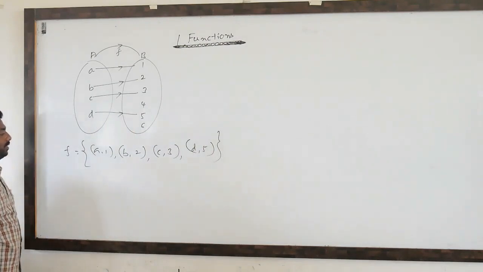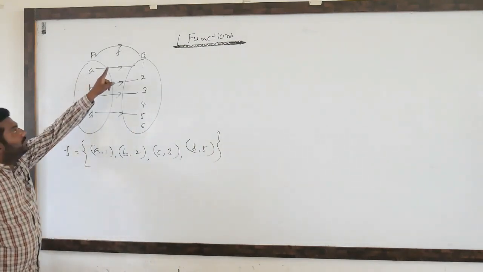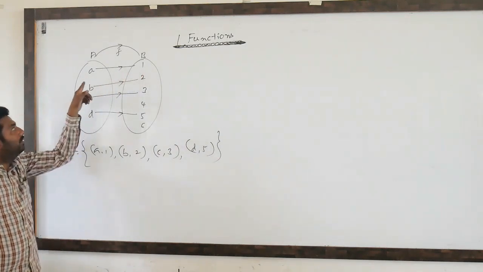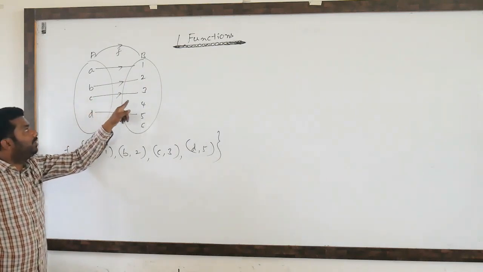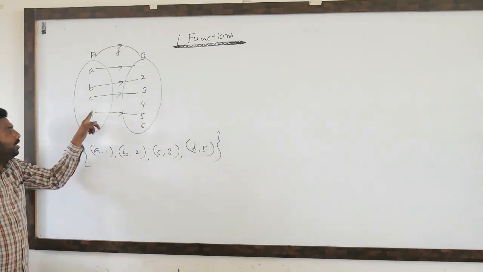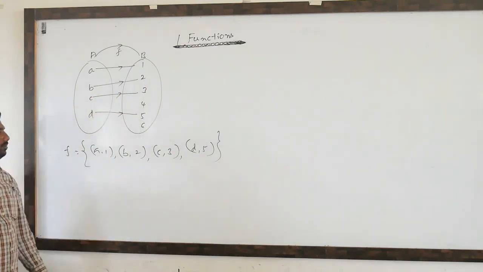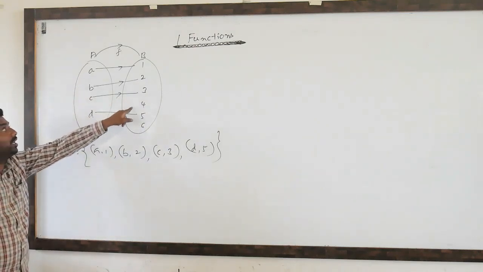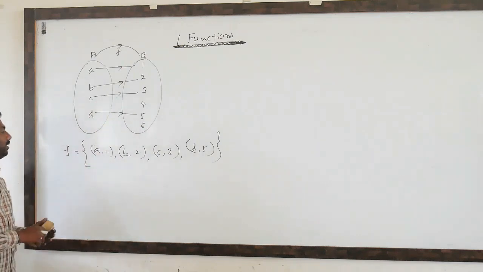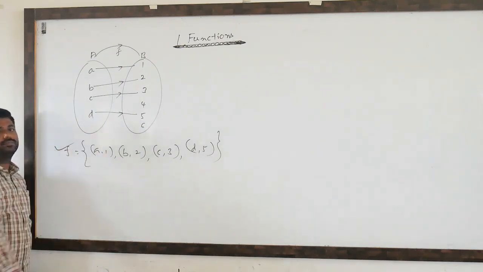Is this relation a function? Yes. A is related to one unique element, B to a unique element, C also related to unique 3, D related to unique element 5. So all the elements of capital A are related to unique elements of capital B, so this is a function. Very clear.